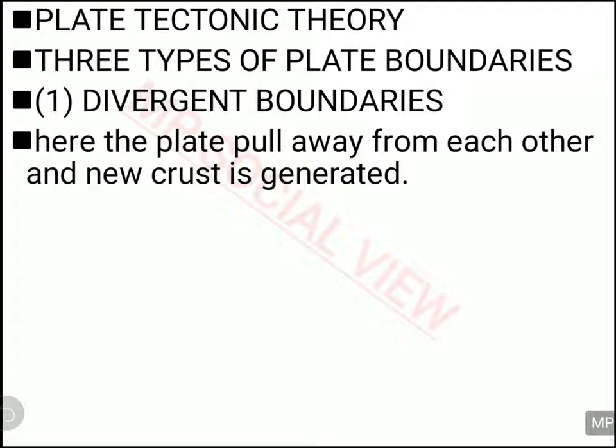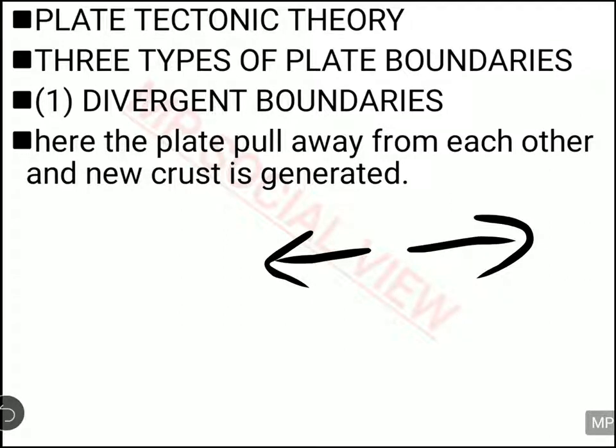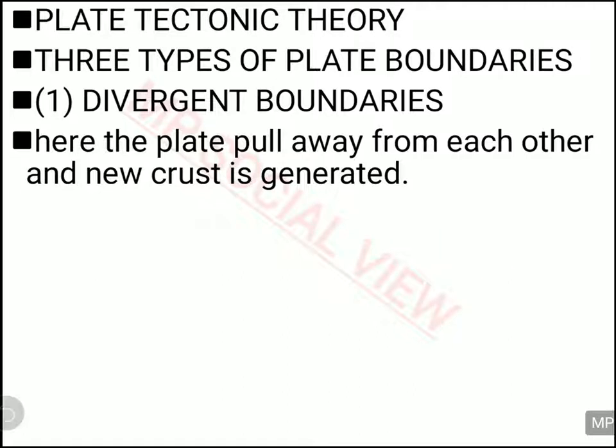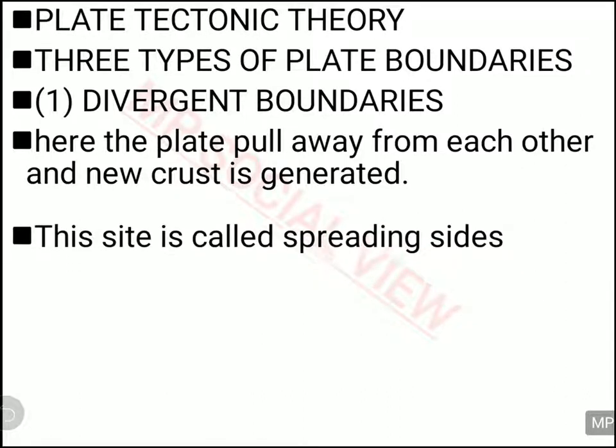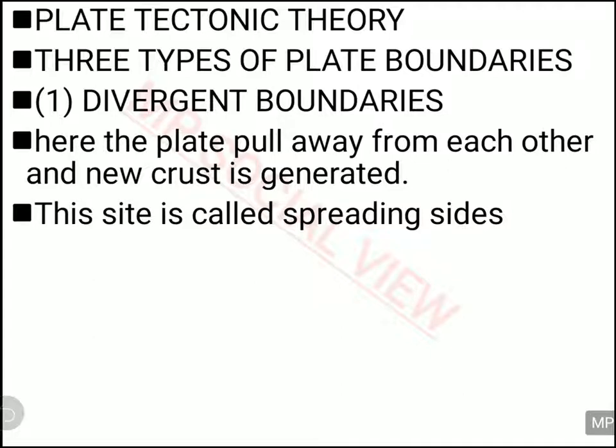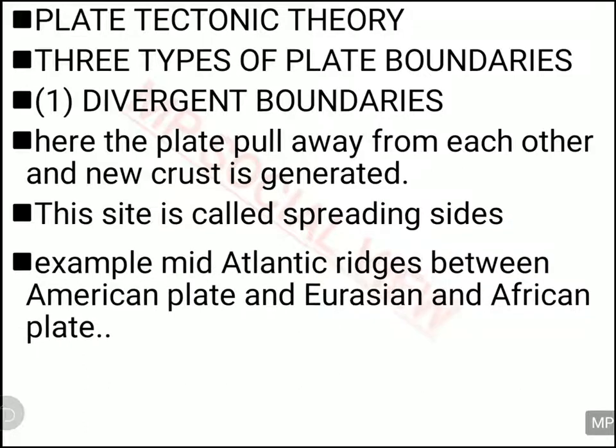According to this, in the divergent boundary, the 2 plates pull away from each other. One plate is moving this side and another plate is moving this side, and in between this area, when they move away from each other, the new crust gets created. That's why new crust is being created because of the divergent boundary, and that's why it is called a spreading boundary. It means it is spreading the crust area.